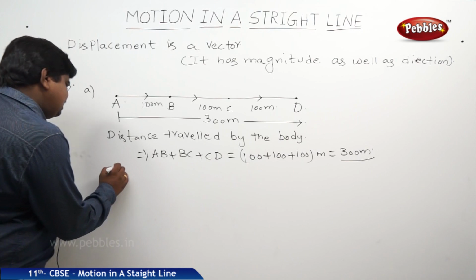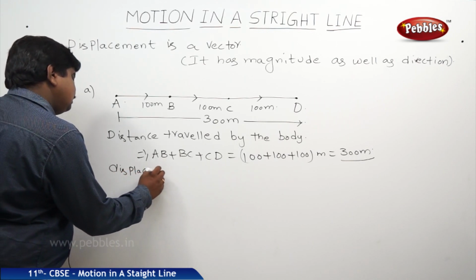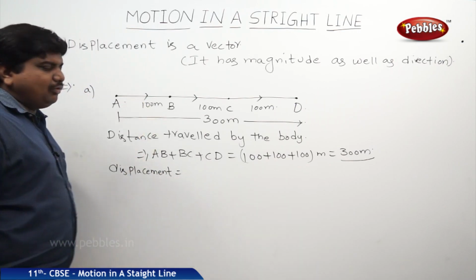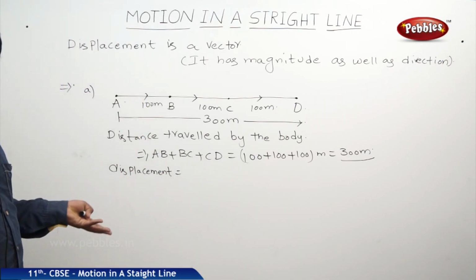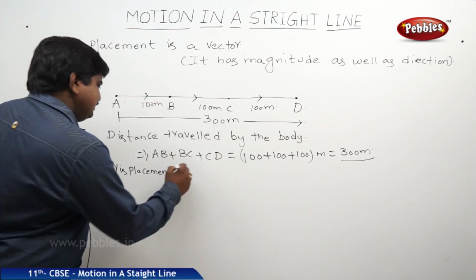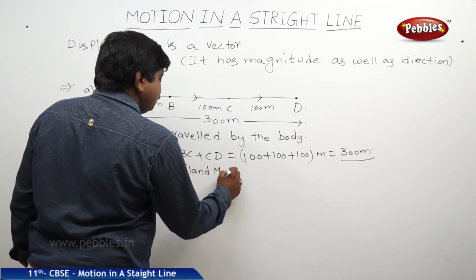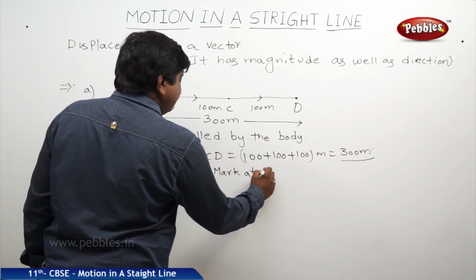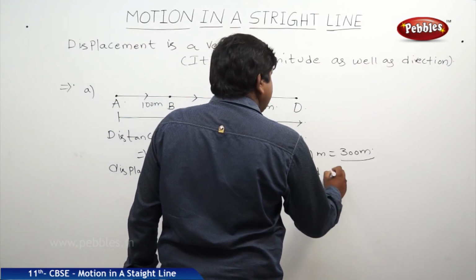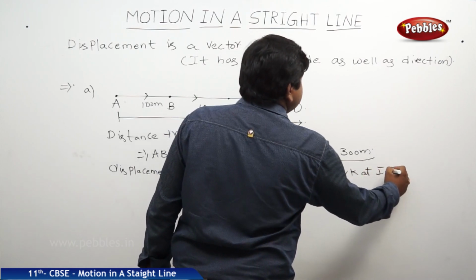What about the displacement? How can you define displacement? Shortcut. But in a straight line there is no shortcut. But we can say displacement is the landmark at final position minus the landmark at initial position.